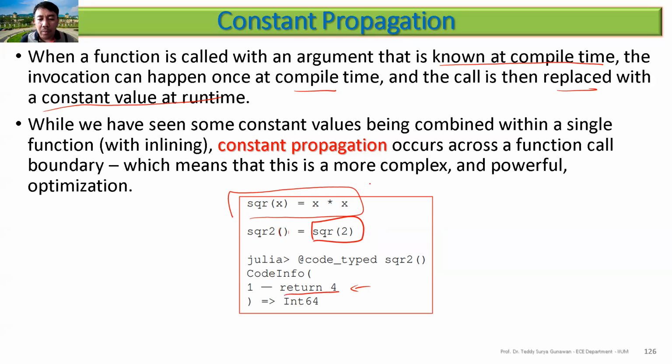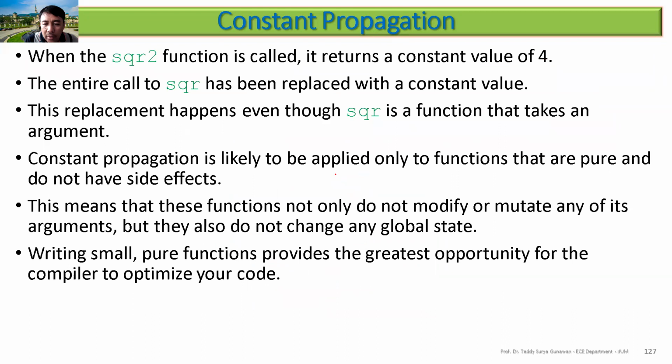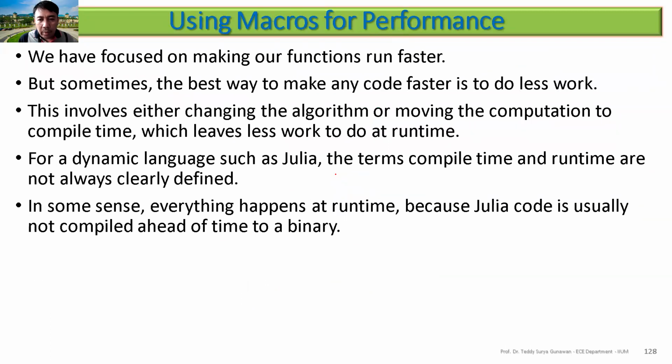No need to do the multiplication again, because this is constant. So Julia is able to do constant propagation so that it will be faster. It just returns 4, compared to doing the multiplication. Maybe with floating point multiplication, this would also cost you performance. So that is constant propagation.